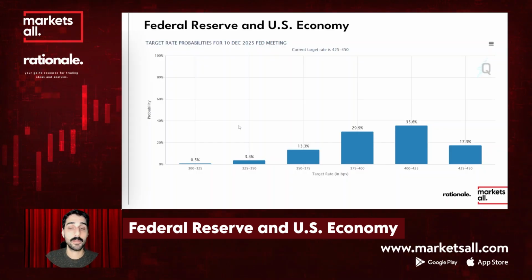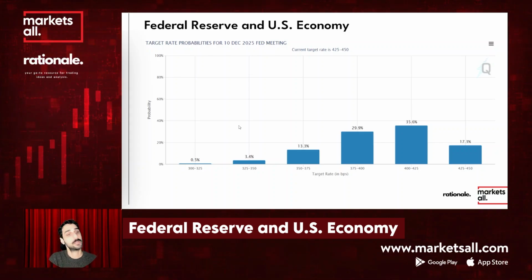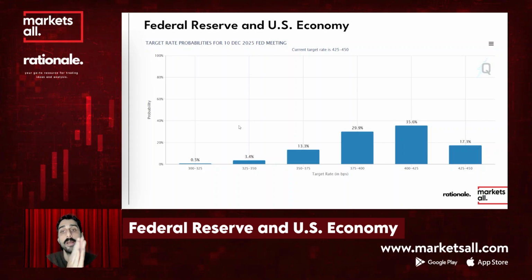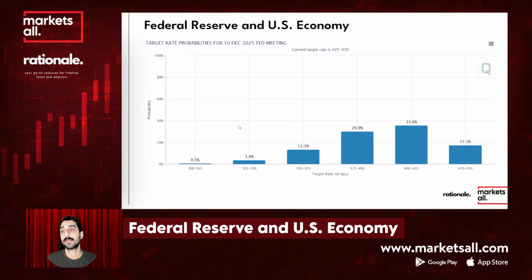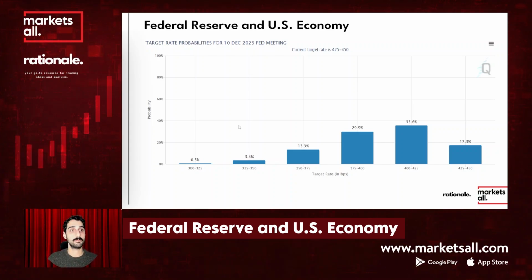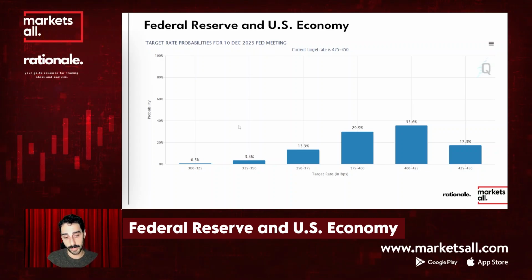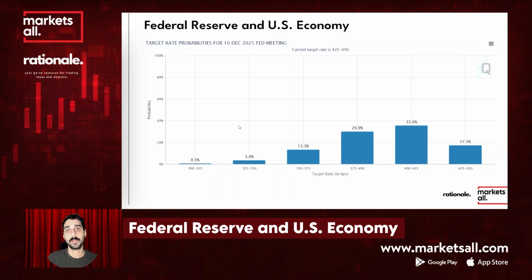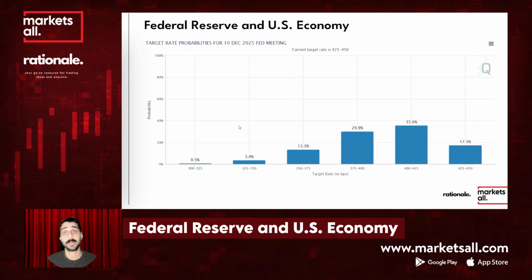The Federal Reserve and US economy: the Fed's focus in 2025 will likely shift to cautious rate cuts and balance sheet policy. Key highlights include, first of all, rate cuts. The Fed is expected to ease rates gradually, with pivotal decisions likely in the first half of 2025. There are some inflation risks that have started, especially after Trump got elected, and some data also supported that idea. But the last inflation data was positive in terms of improvement in inflation. So tariffs could lead to some inflationary pressures, potentially complicating the Fed's plan.